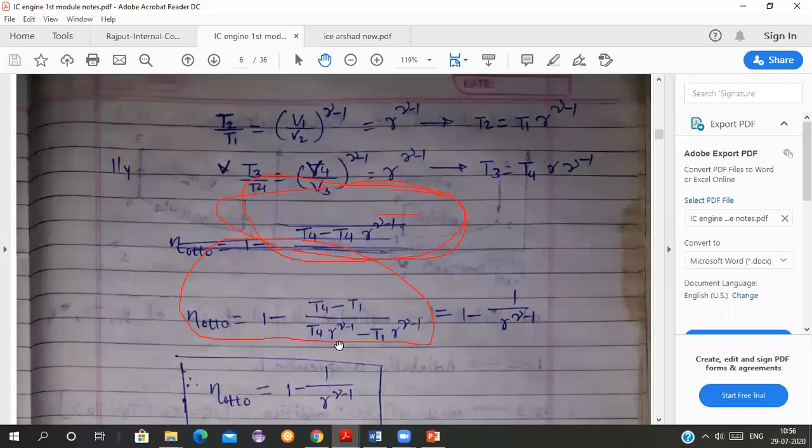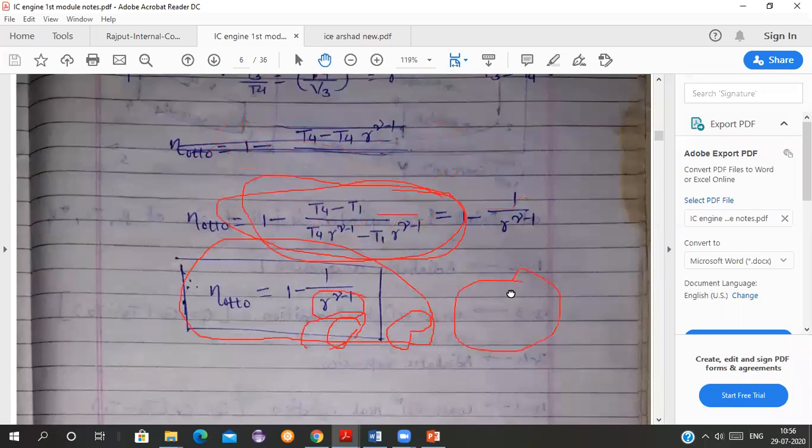So I am getting T2 is equal to T1 into R raised to gamma minus 1 and T3 is equal to T4 into R raised to gamma minus 1. Now I am solving it. In the denominator, R raised to gamma minus 1 is common, all of you can solve it also. I am taking it outside. In the bracket, I will get T4 minus T1. That T4 minus T1 will get cut from the numerator. What you will get? You will get this. All of you agree with me, students? All of you are getting this?